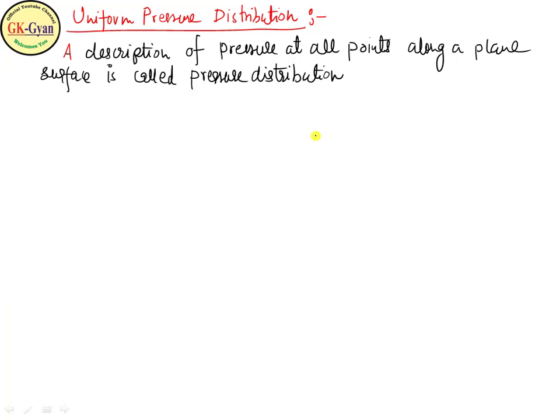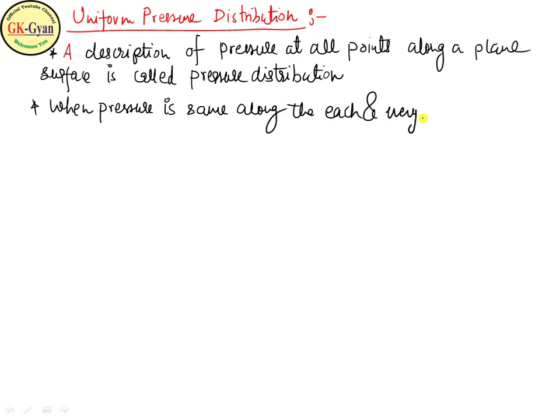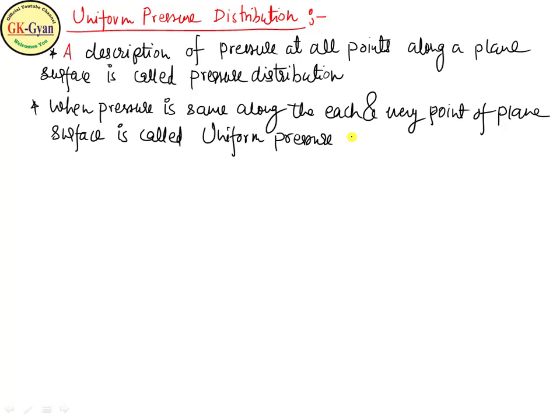When pressure is the same at each and every point on a plane surface, it is called uniform pressure distribution. Let's say when pressure is the same along each and every point of a plane surface, it is called uniform pressure distribution.